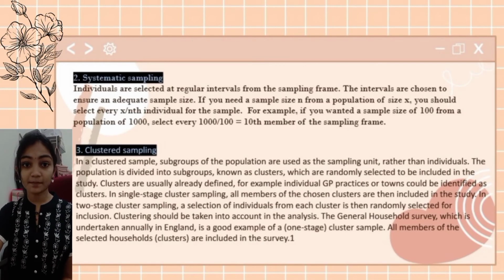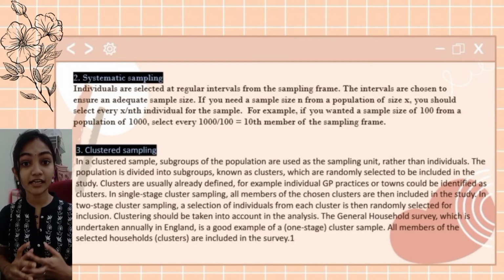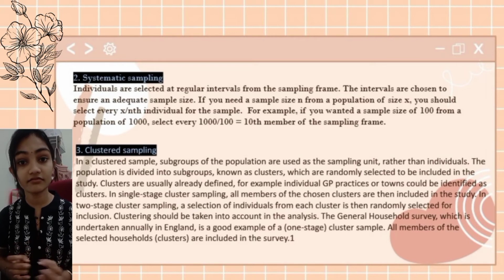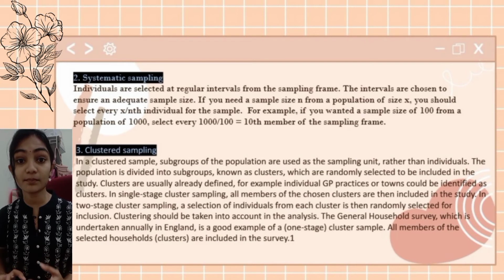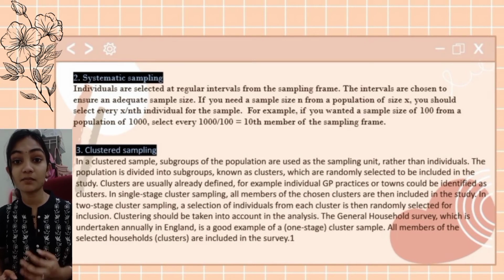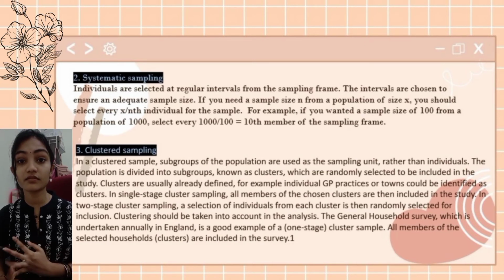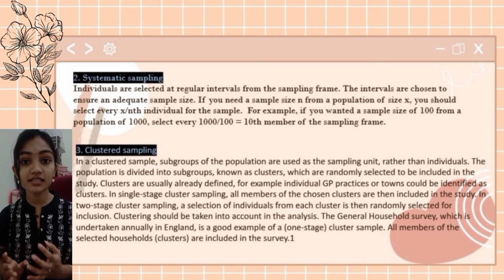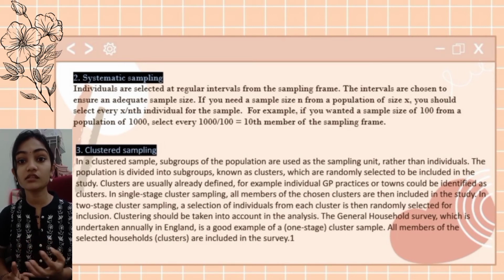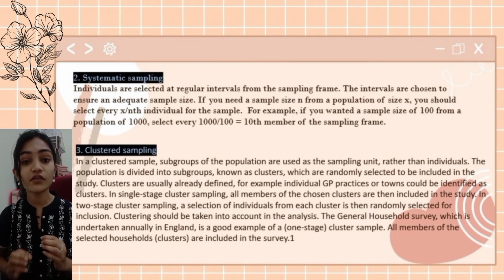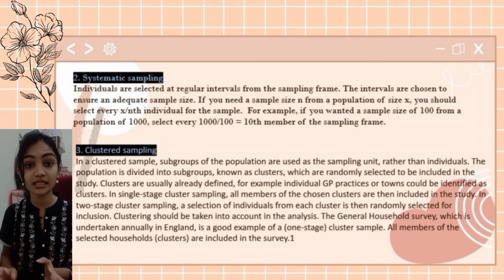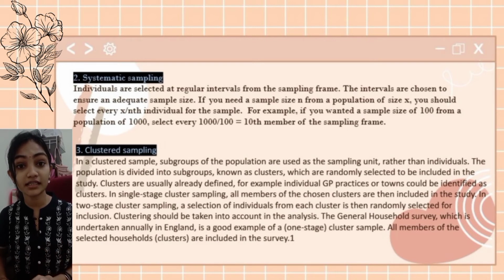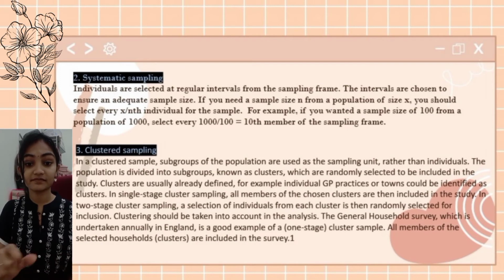Next is systematic sampling. Individuals are selected at regular intervals from the sampling frame. The intervals are chosen to ensure an adequate sample size. If you need a sample size of n from a population of size x, you should select every x/n-th individual for the sample. For example, if you want a sample size of 100 from a population of 1000, select every 1000 divided by 100, equals every 10th member of the sampling frame.